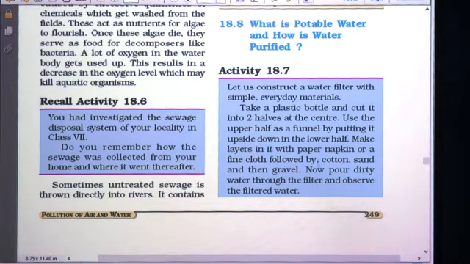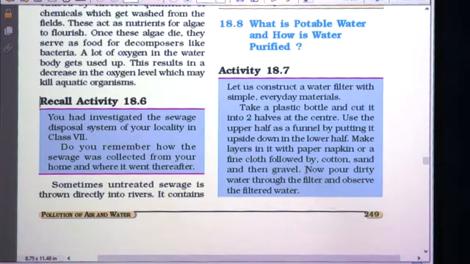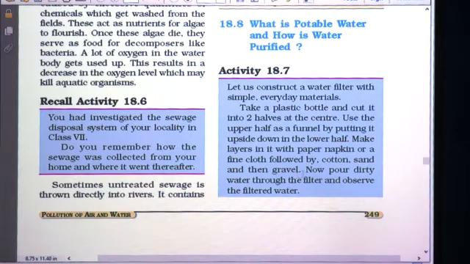Make layers in it with paper napkin or a fine cloth, followed by cotton, sand and then gravel. Now pour dirty water through the filter and observe the filtered water.